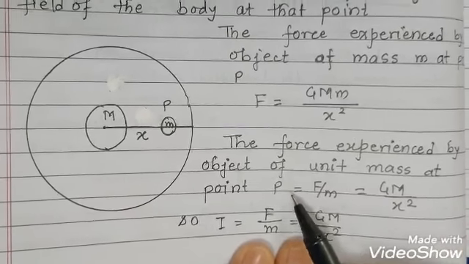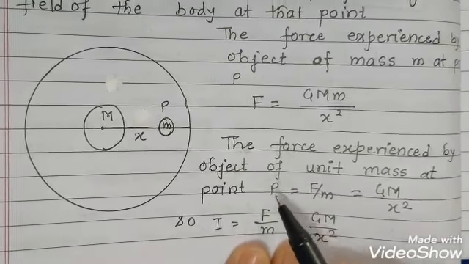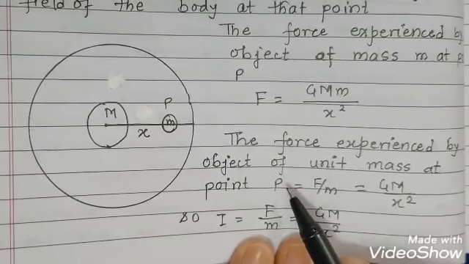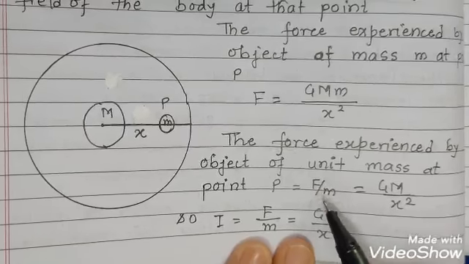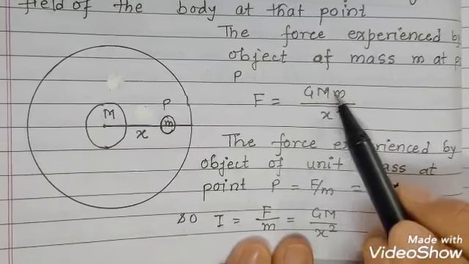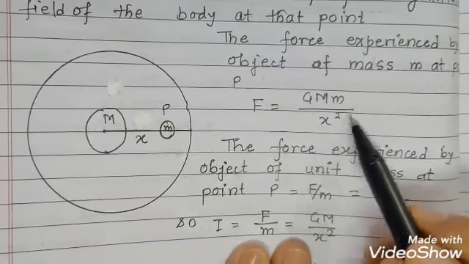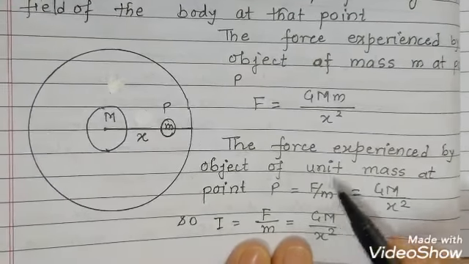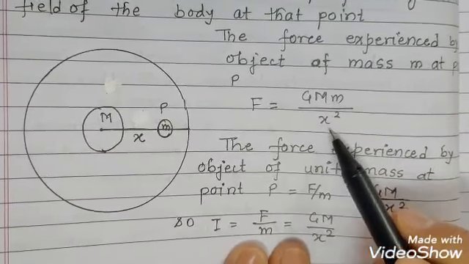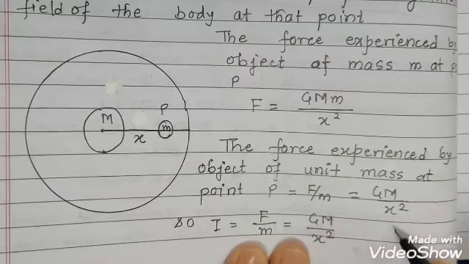So at point P, the force experienced by unit mass is given by F upon m, and if we divide G M m upon x square by small m, then m would be cancelled. The remaining will be G M upon x square.